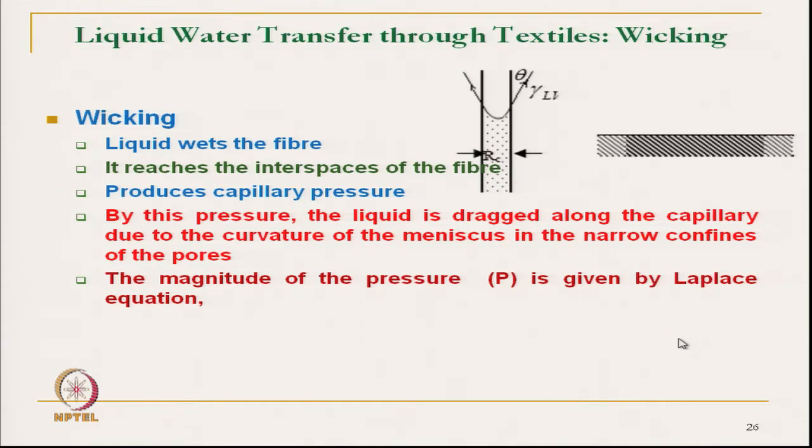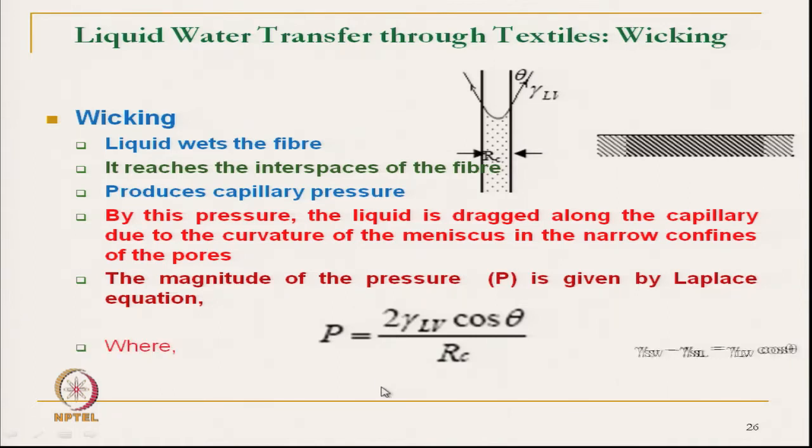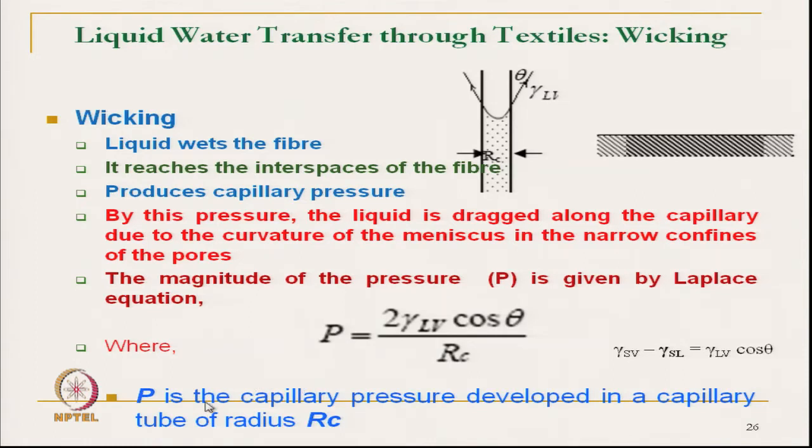Here is the classical Laplace law, where P is the capillary pressure, and gamma LV, which we have seen, is the surface tension between liquid and vapor. And gamma LV cos theta is nothing but gamma SV minus gamma SL.